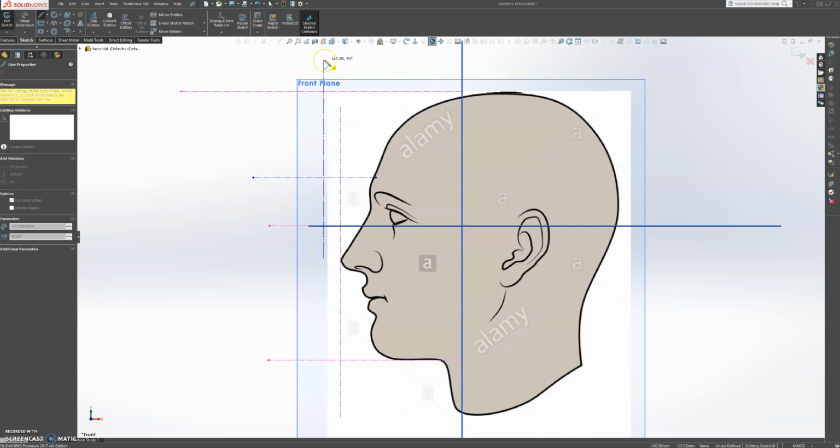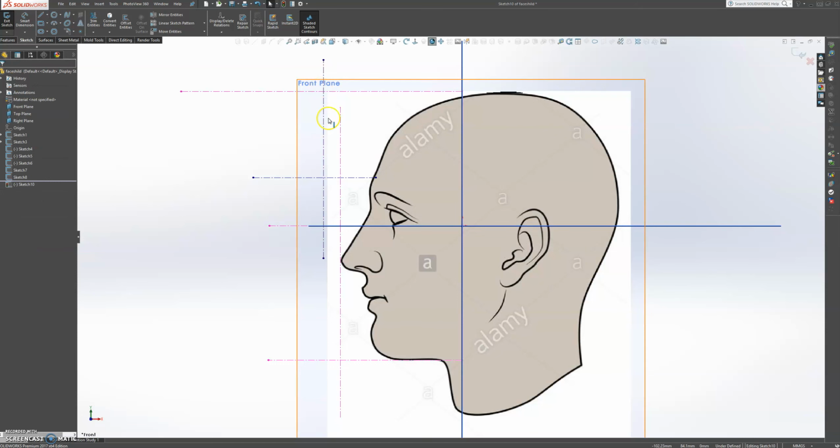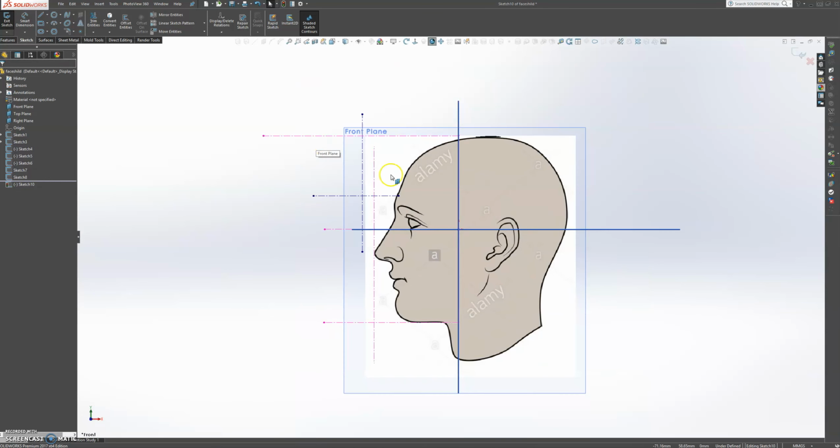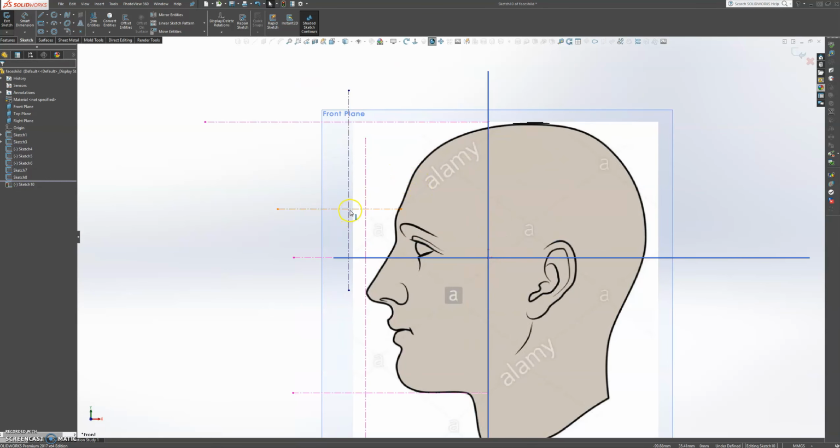You don't want to make it too close to the nose. So now let's trim. Okay, so let's trim this away for now.